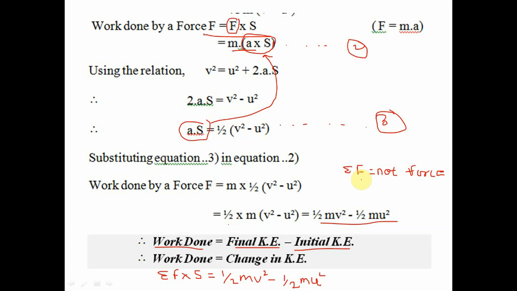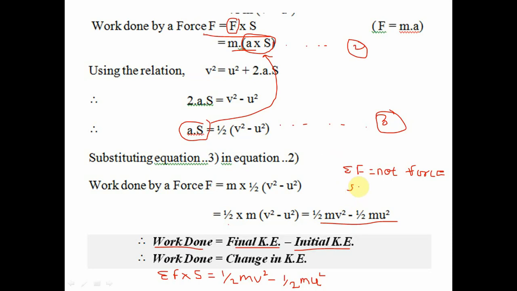In the same manner as we did in D'Alembert's principle, we have to calculate the net force in this work energy principle. First we apply dynamic equilibrium, then calculate the net force, and then instead of D'Alembert we use the work energy principle, that is summation F into S is equal to half mv square minus half mu square.